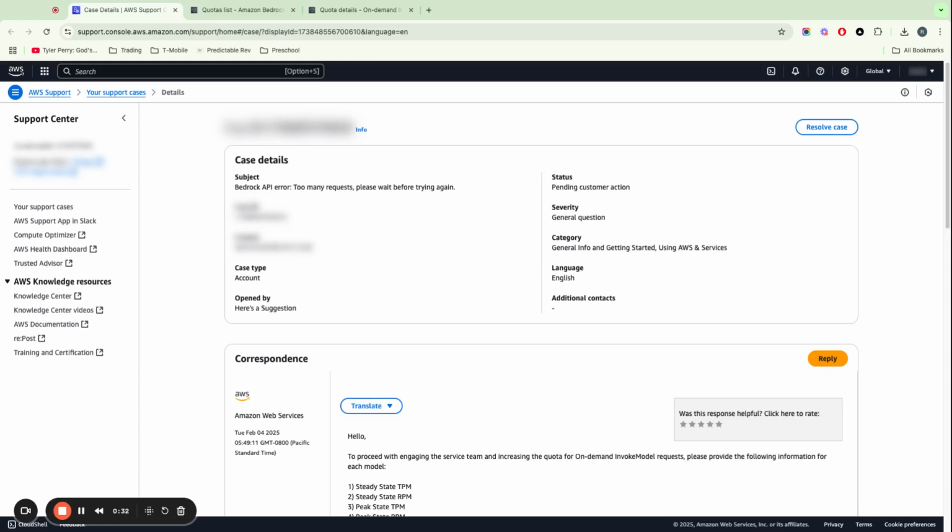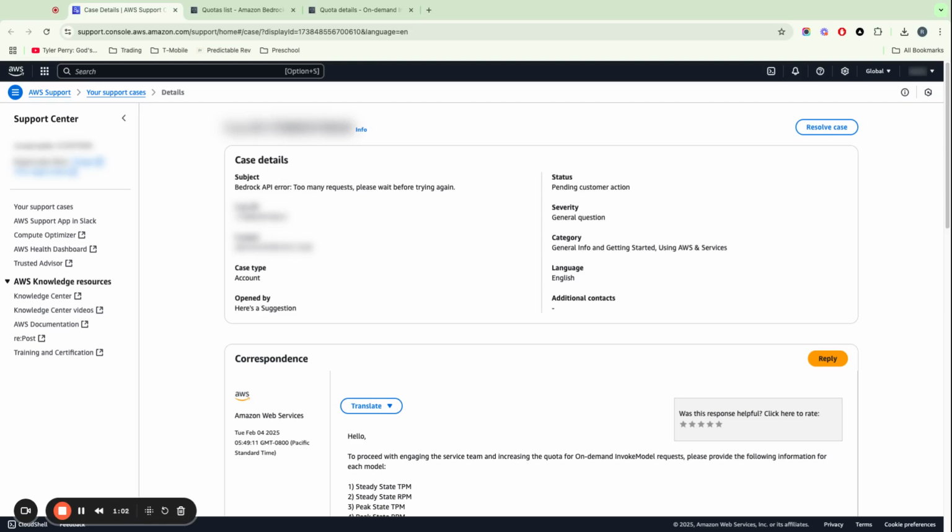So I was only allowed to make one request per minute, which, I mean, I don't need an absurd amount because I'm just testing it out right now, but one per minute is pretty slow. Even if I could get to 5 or 10 a minute, that would be good.